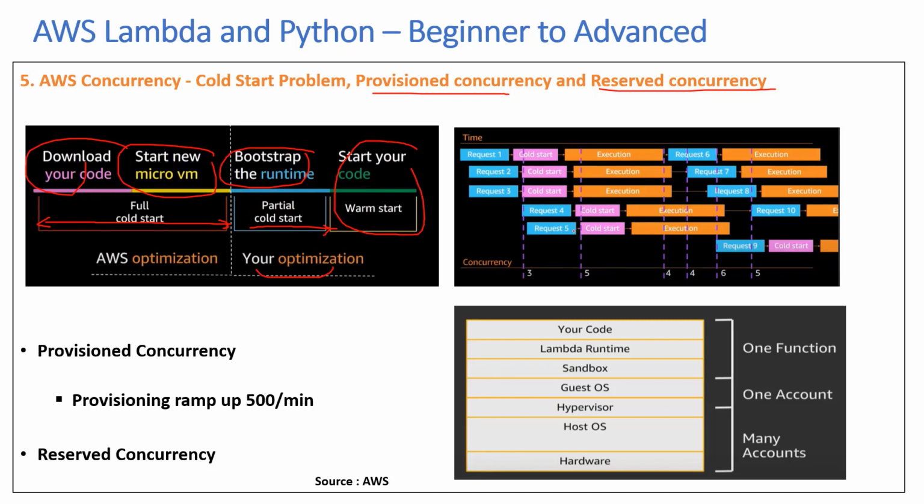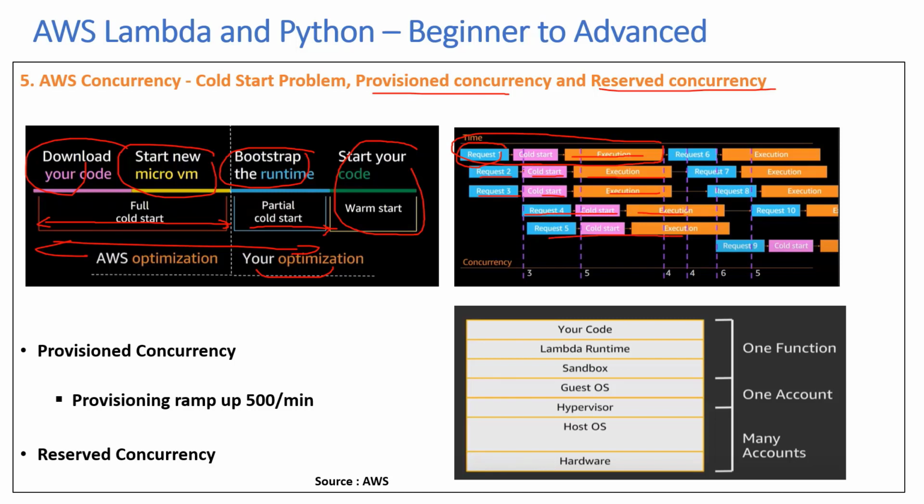Now let's look at the second chart. Say you have the first request coming in at time 0 seconds. There's going to be a cold start, these 3 steps that we discussed here. Then the execution happens. Now say after 1 second, and let's say this one runs for about 1 minute, you have another Lambda instance invoked. So you have some cold start, and then the execution starts. Now at the same time, you have a third request, so you have some cold start, and then the execution. After say 3 seconds, you have another request, so there's a cold start, execution.